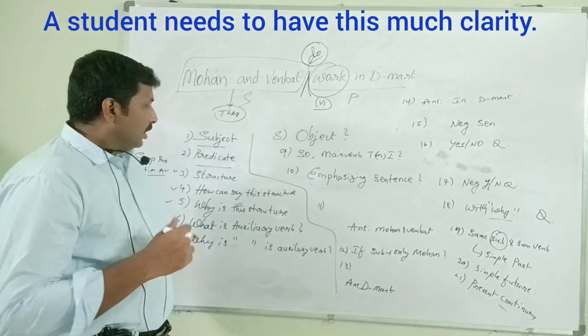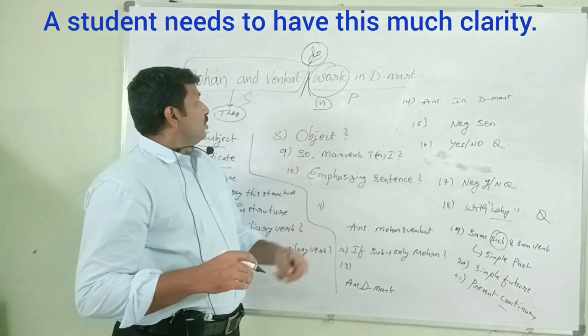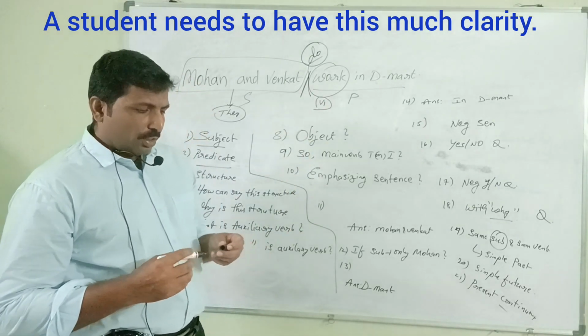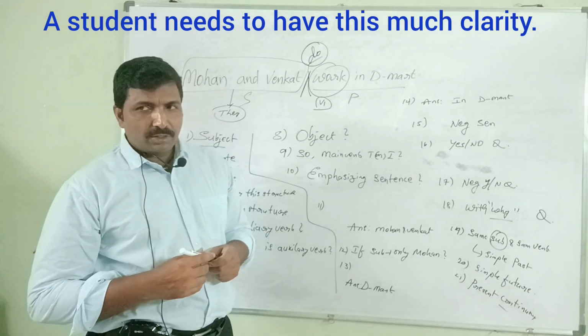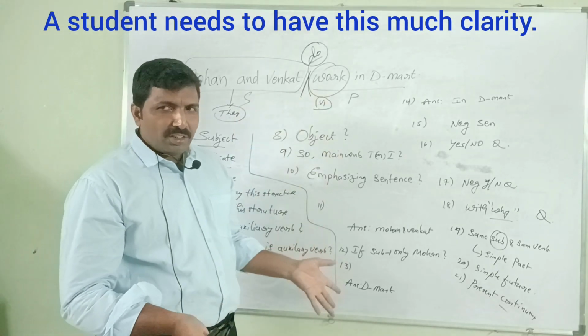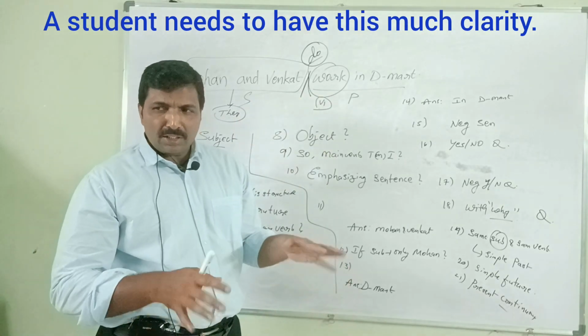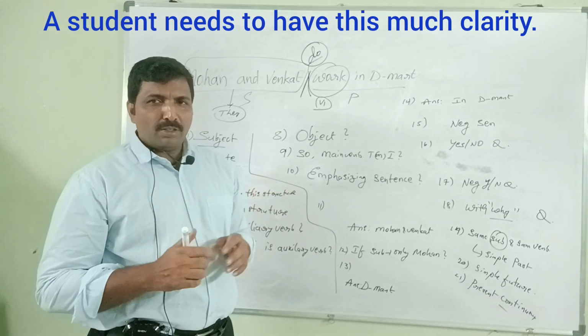Finite verb. Next. What is the object in the sentence? Mohan and Venkat work in DMart. There is no object in this sentence. Absolutely right. There is no object because they work in DMart. That's it. In DMart is the location. So there is no object at all.